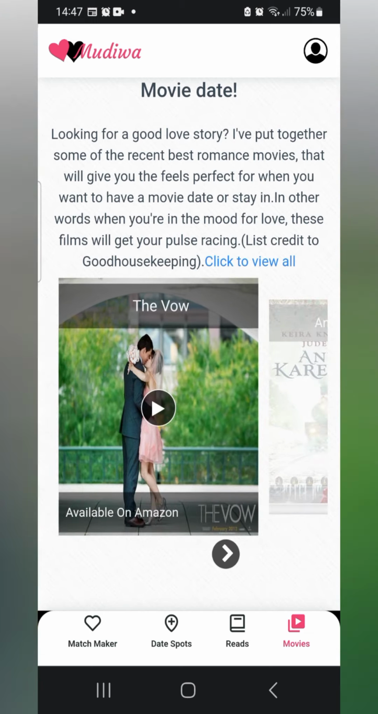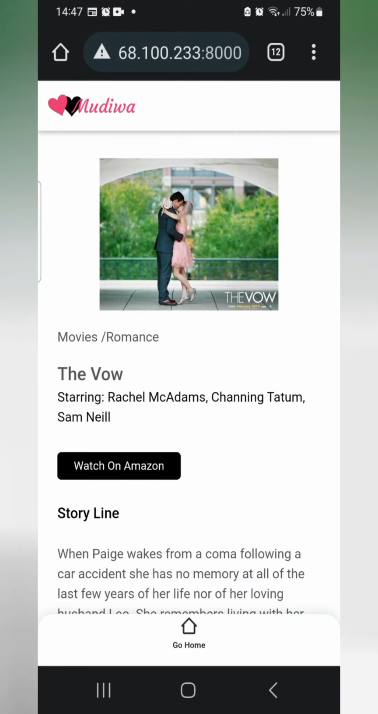The last feature was for displaying recommended movies and allow users to watch them through external links.